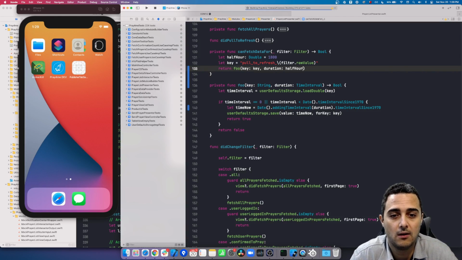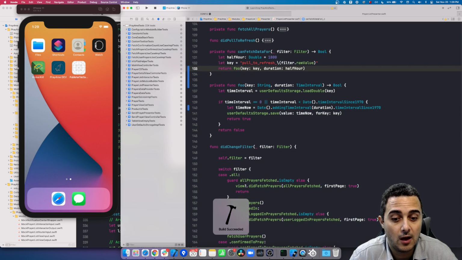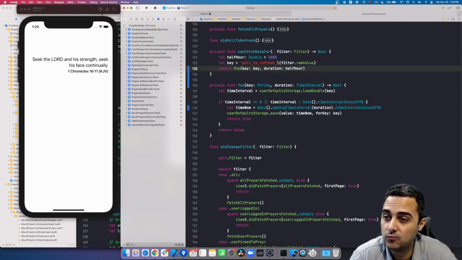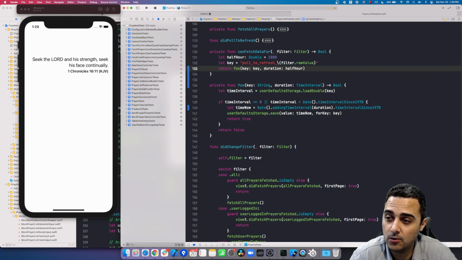If we run our unit tests with Command U to run all the unit tests, now we will validate that whatever we had before is still working as expected. I hope, yeah, it's coming. There we go. Running. Be patient.